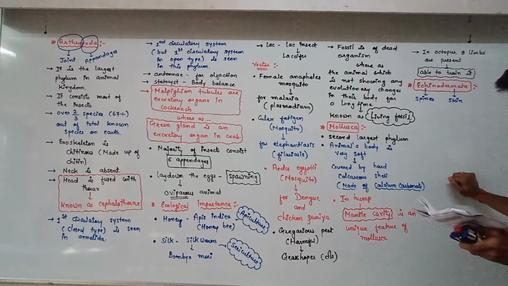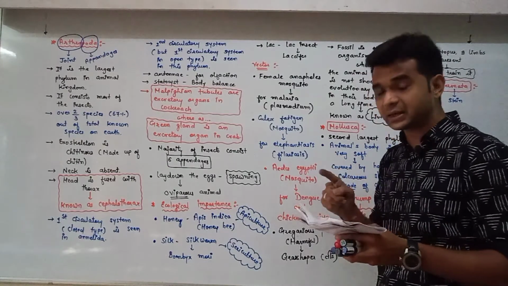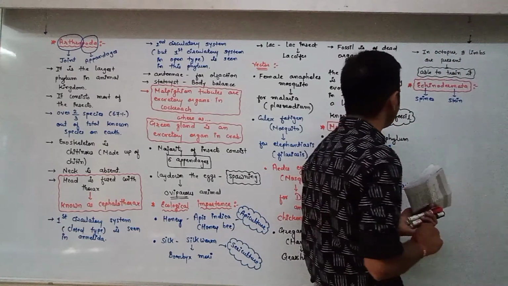With organ system level of organization, adult echinoderms are radially symmetrical, but larvae are bilaterally symmetrical. The most important one.